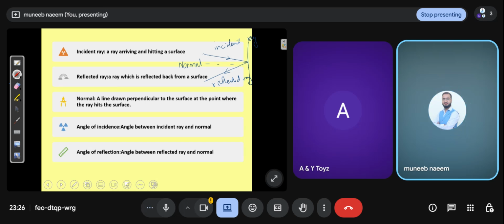This is the normal. And how can you find the angle of incidence? You can simply measure the angle between the normal and the incident ray. This is the incident ray. Or you can measure the angle between the normal and the reflected ray. This is the angle R, and this is the reflected ray. So: incident ray, reflected ray, normal, angle of incidence, angle of reflection. I will show you these terms in a single diagram.